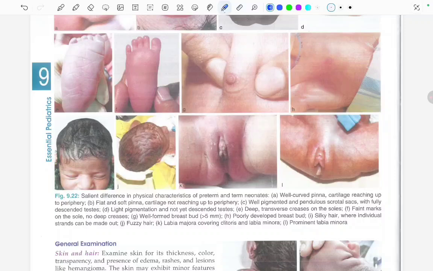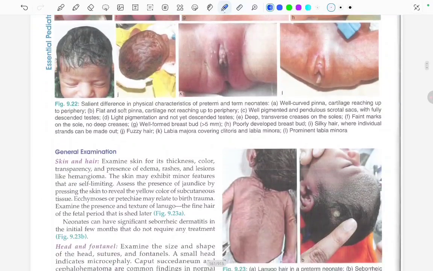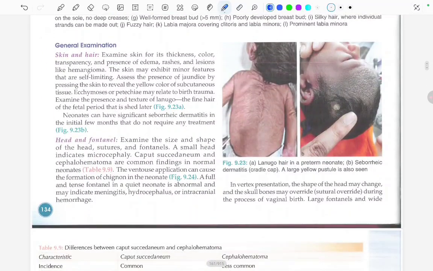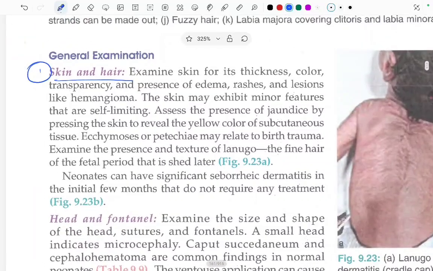Okay, moving ahead to the general examination. Starting with skin and hair, this is the first one in general examination. Examine the skin for its thickness, color, transparency, and the presence of edema, rashes, and lesions like hemangioma. The skin may exhibit minor features that are self-limiting. Assess the presence of jaundice by pressing the skin to reveal the yellow color of the subcutaneous tissue.